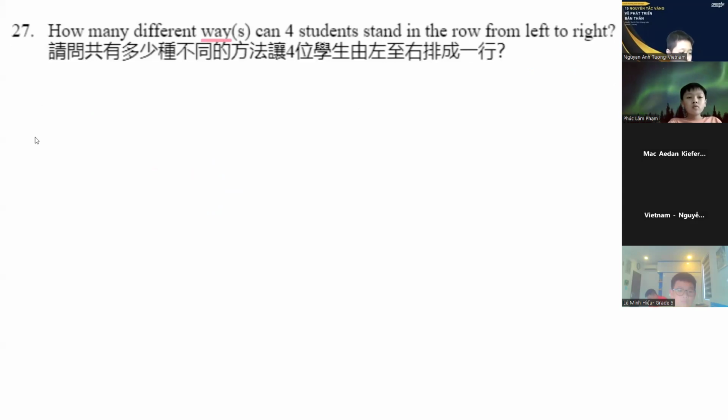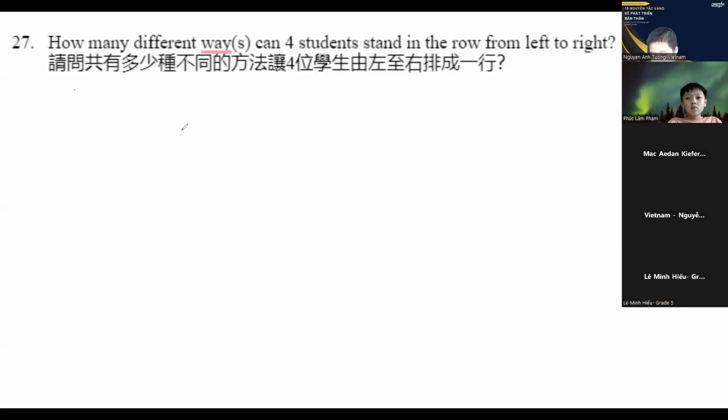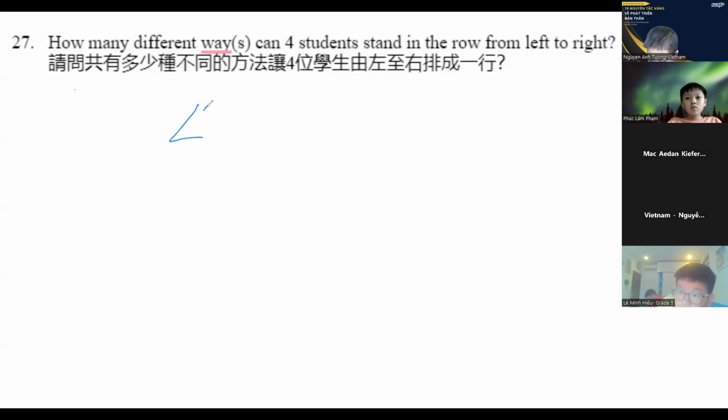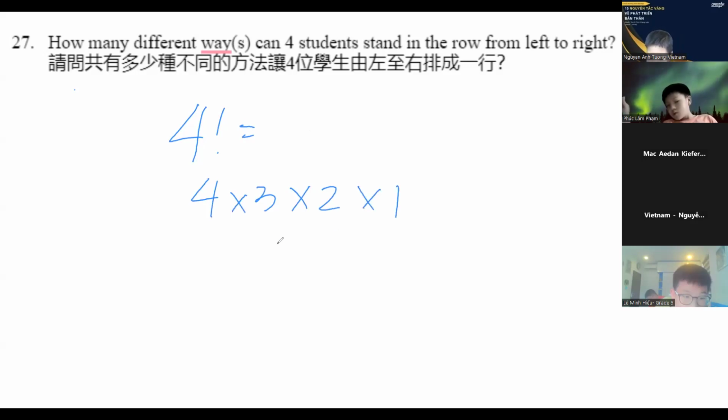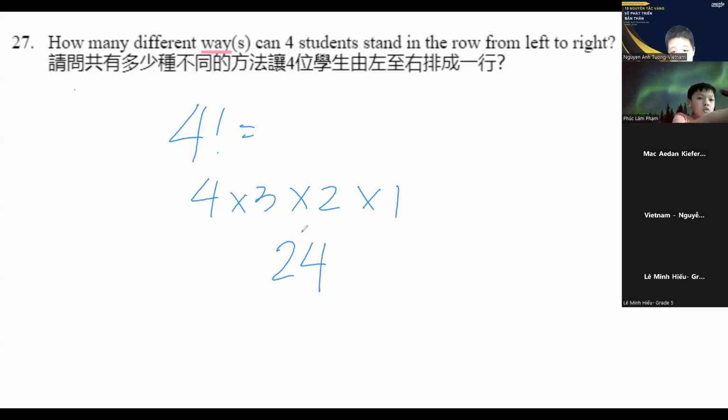Okay, so this is also straightforward as well. From left to right, it's just 4 factorial, or 4 times 3 times 2 times 1. 4 times 3 is 12, times 2, it's 24.